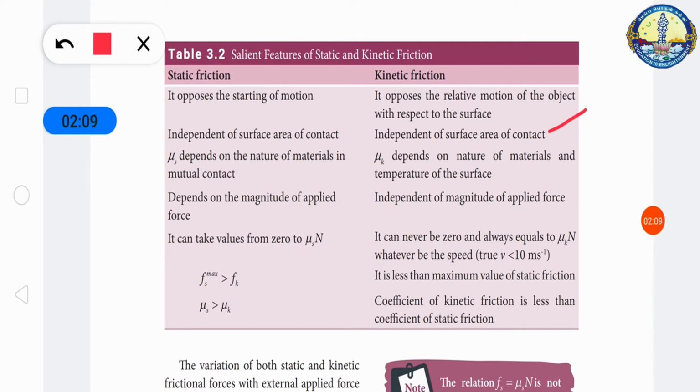Now the third one: the coefficient mu s depends on the nature of the materials in mutual contact. Here it depends on the nature of the material and the temperature of the surface. Static friction depends on the magnitude of the applied force, but kinetic friction is independent of the magnitude of the applied force. Static friction takes a value from 0 to mu s N. Kinetic friction can never be 0 and is always equal to mu k N, whatever the speed.